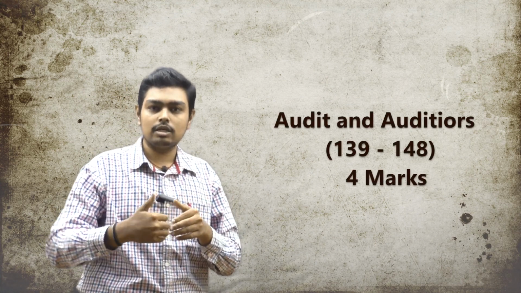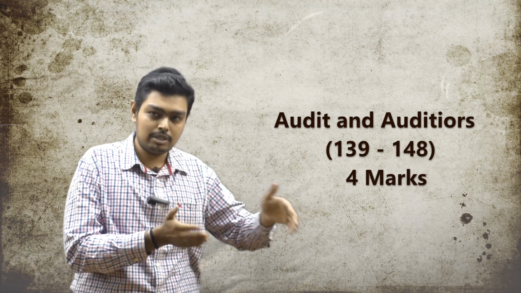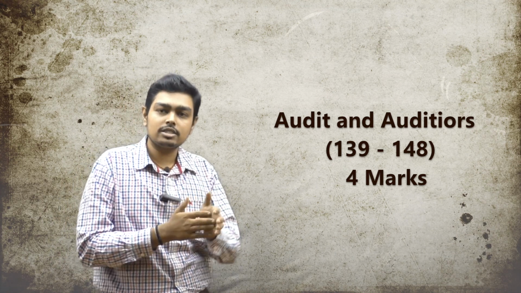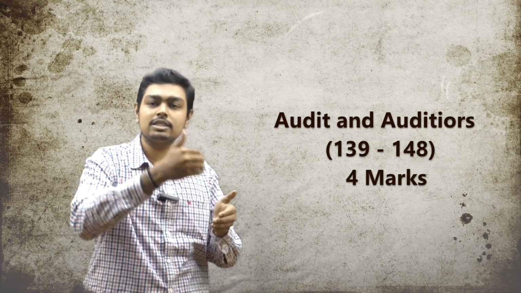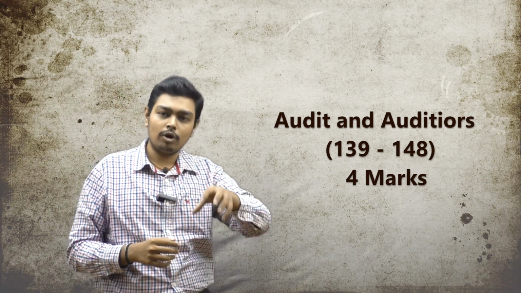Then audit and auditors. Nowadays our examiner is not touching audit and auditors in the law paper because you have the auditing paper separately, where they test that subject. Audit and auditors starts from section 139 and ends at section 148. It talks about appointment of auditors, removal, resignation, remuneration of auditor, the powers and duties of the auditor, what he should and should not do, and restrictions on auditors. Cost audit is also included here.